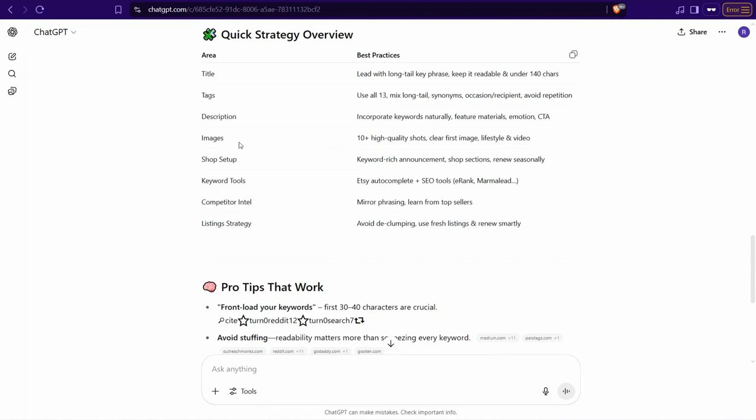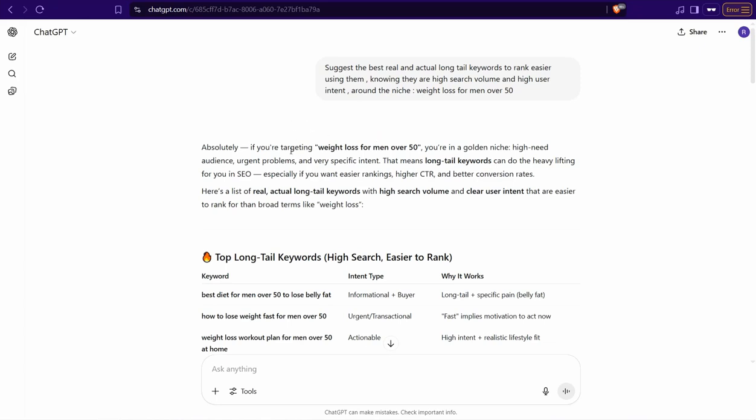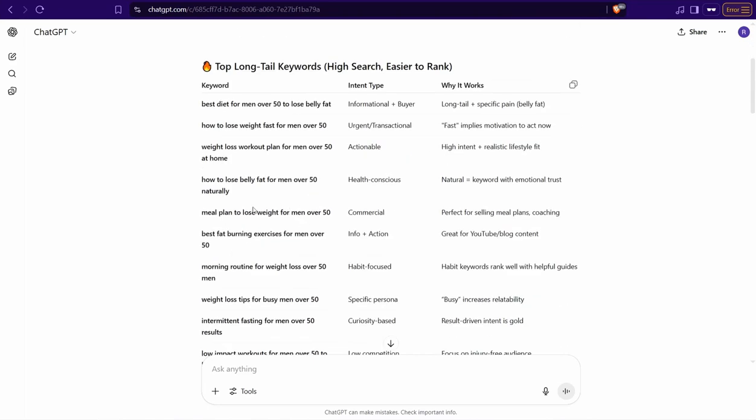And the next one here, you can actually ask ChatGPT to give you the real long tail keywords to help your website and your articles rank higher on Google search results, provided that these keywords are high search volume or high intent and low difficulty and real search terms. For example, here I just tried something like long tail keywords to rank easier around the niche of weight loss for men over 50, and for sure it gives me a list of the best long tail keywords